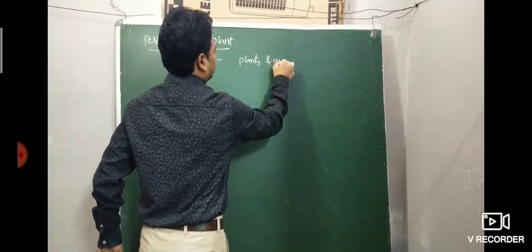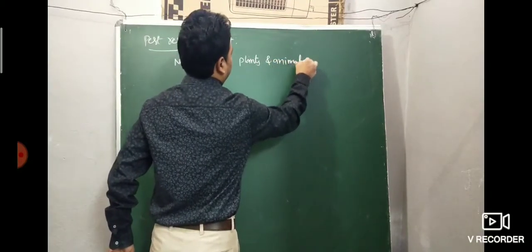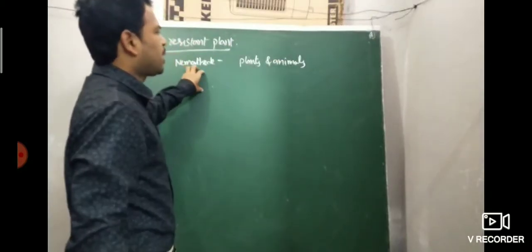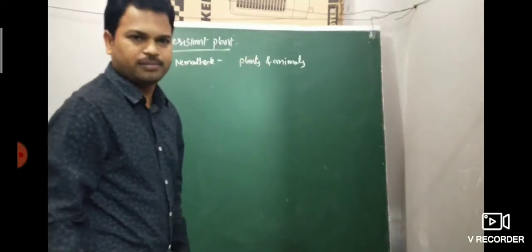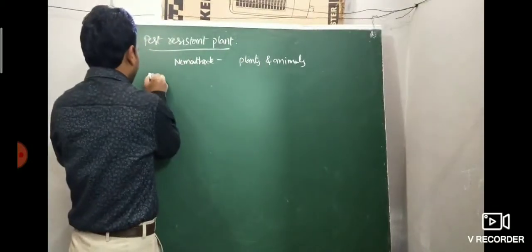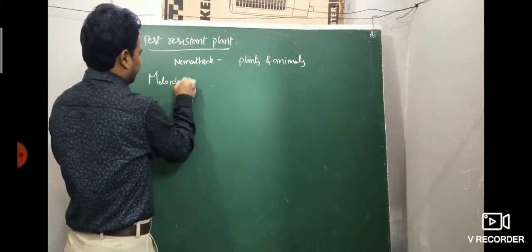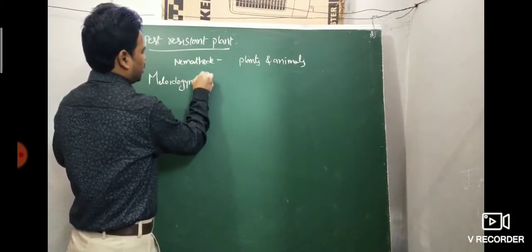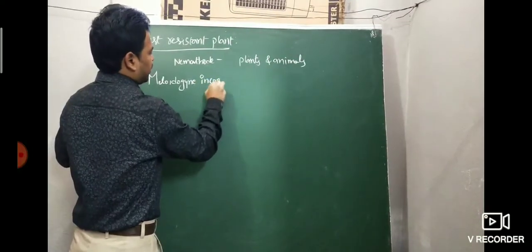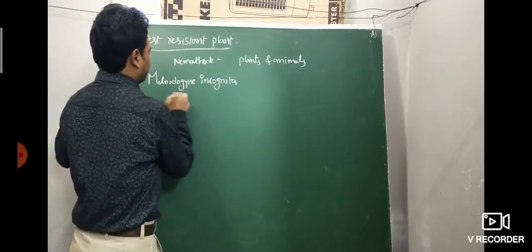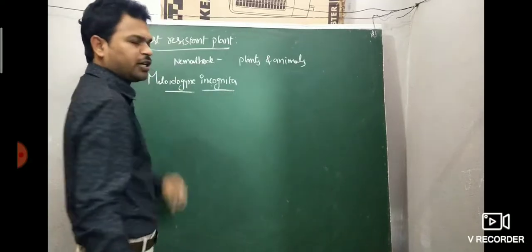For example, Meloidogyne incognita. Correct spelling is like this only: Meloidogyne incognita.